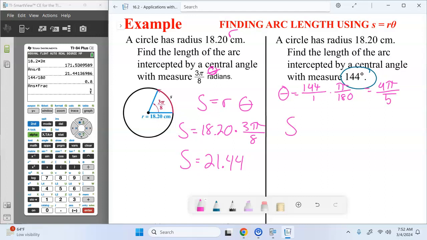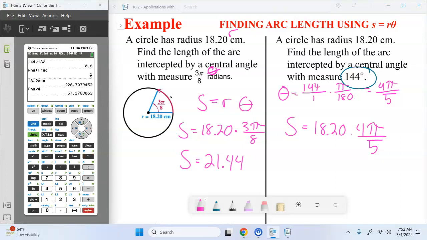Then we can plug it into our formula. So radius times 4 pi over 5. 18.2 times 4 pi divided by 5. Round to 2 digits, what do we get?